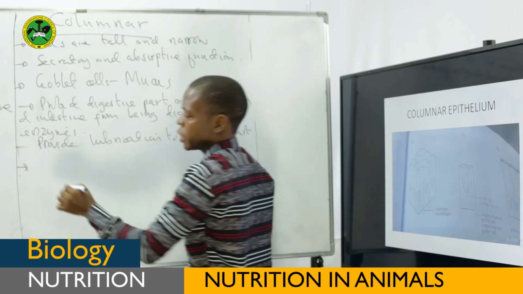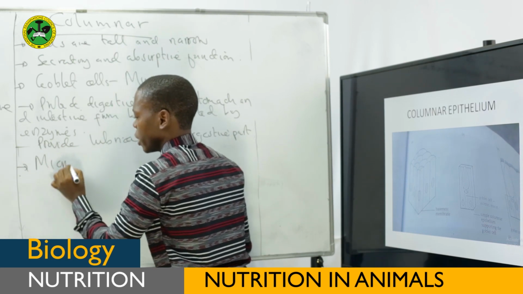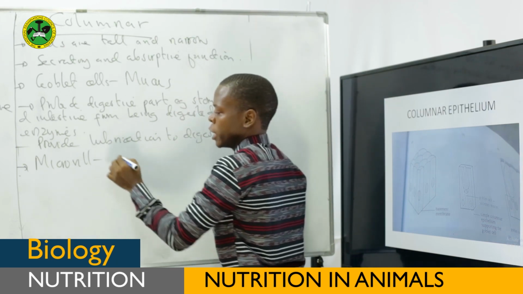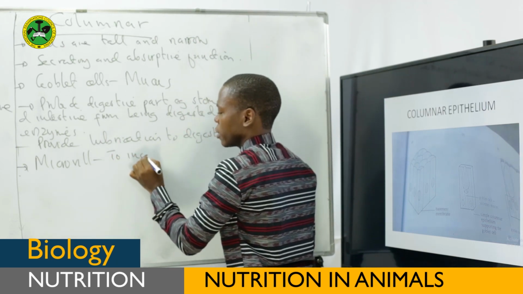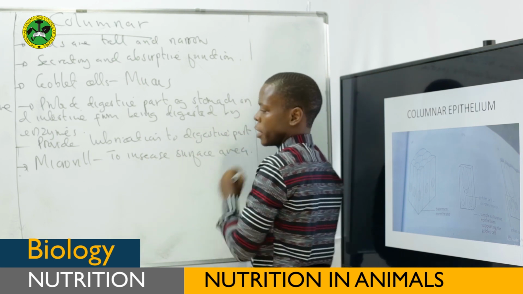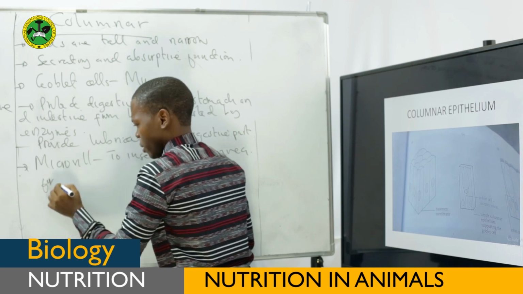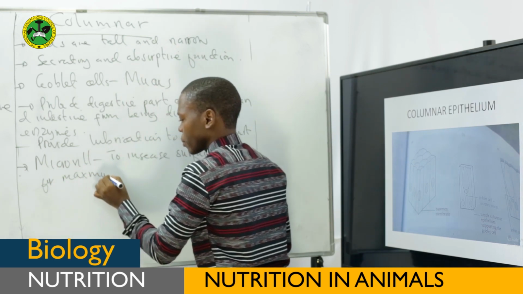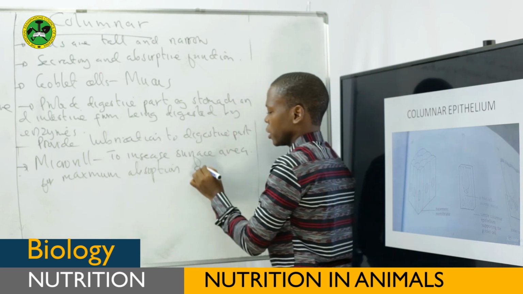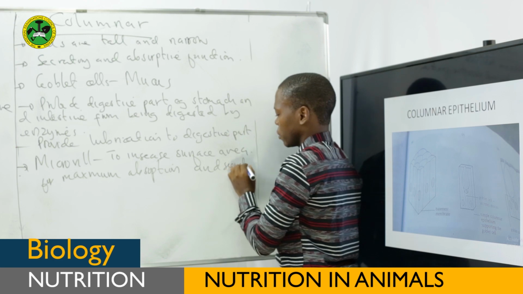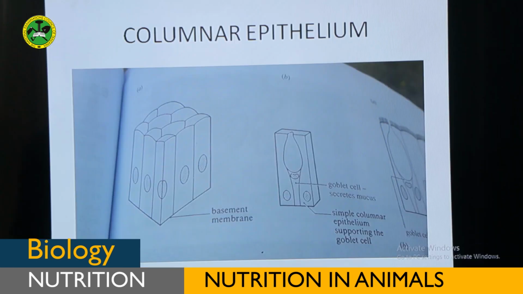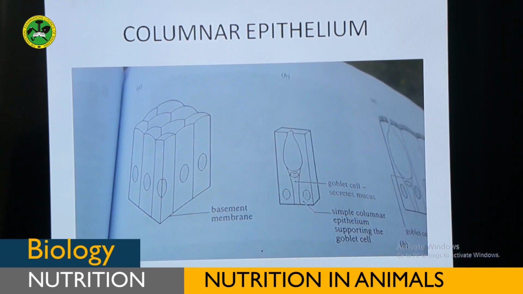Also, columnar epithelial cells have this brush border. We call it microvilli. The main function of microvilli is to increase surface area for maximum absorption and secretion. Okay? Therefore, this is the structure of the columnar epithelial cells.